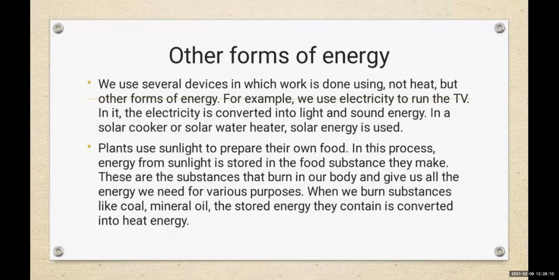Plants use sunlight to prepare their own food. In this process, energy from sunlight is stored in the food substance they make. This substance burns in our body and gives us all the energy we need for various purposes. When we burn substances like coal and mineral oil, the stored energy is converted into heat energy.